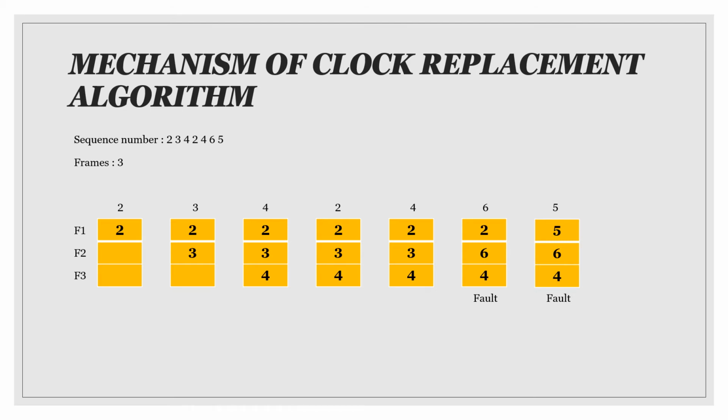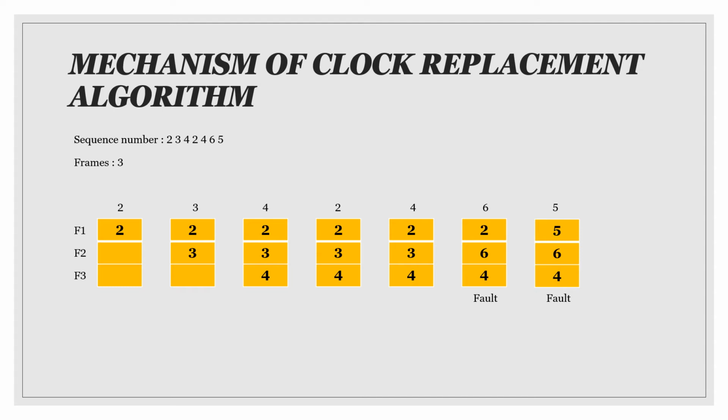So let's start with the number 2. It will be inserted into frame 1 due to the empty space. Then the number 3 is inserted into frame 2 because there is also an empty space, and we continue with the number 4, inserted into frame 3.